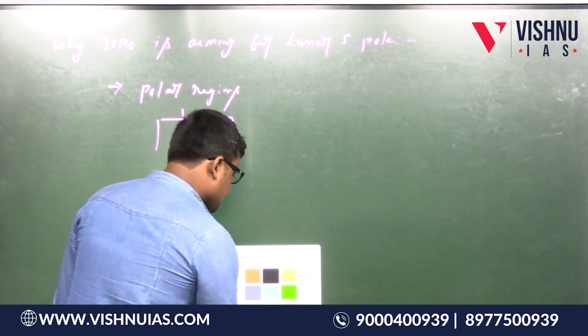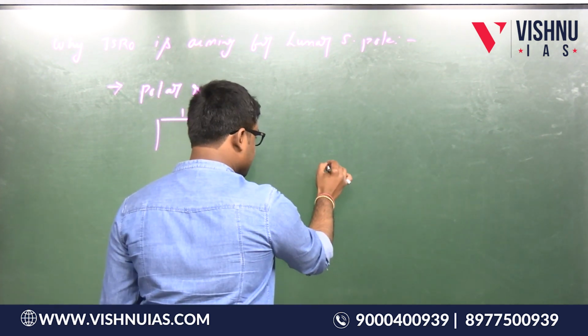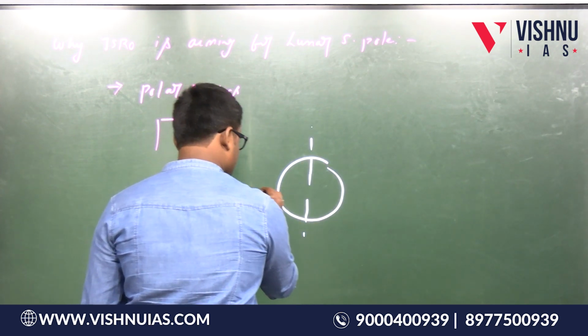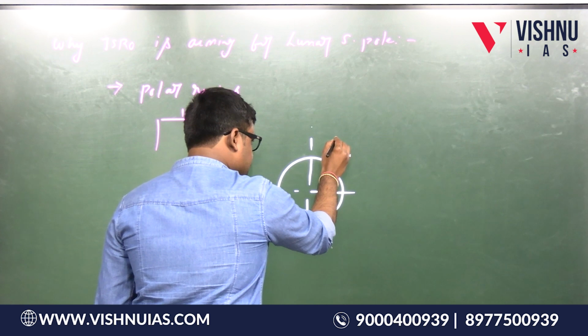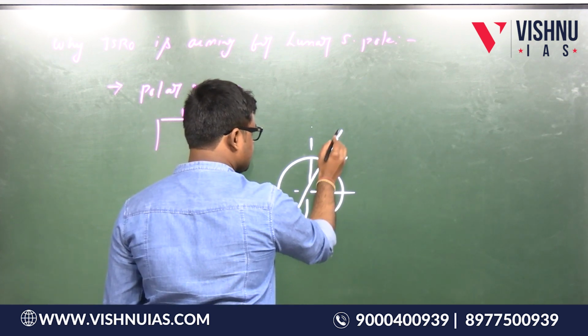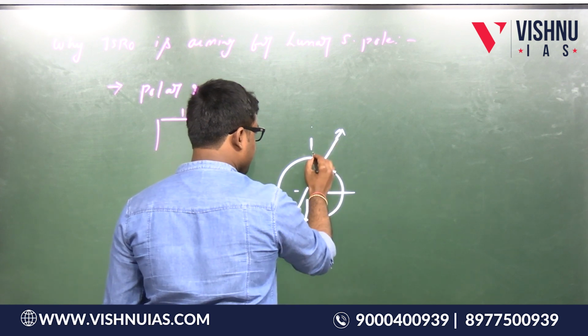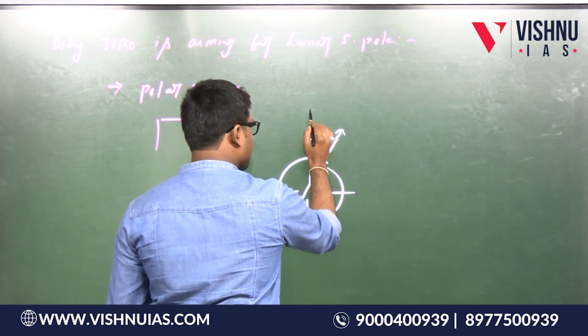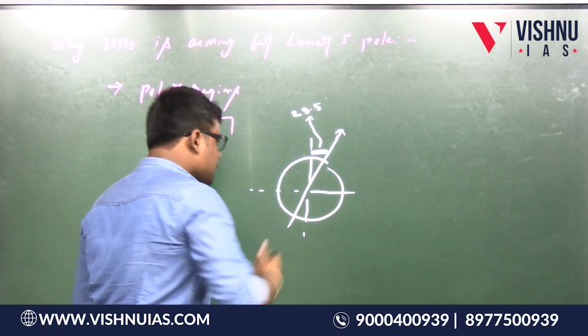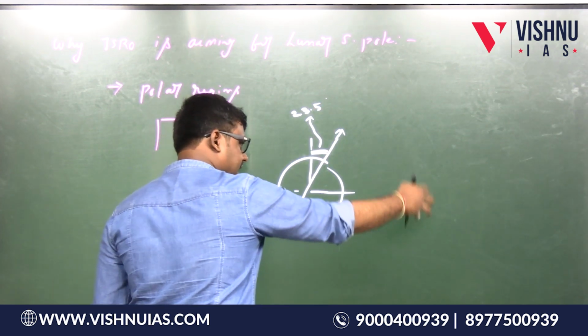Suppose this is earth, I have already told you. This is the axis of earth rotation, yes or no? Yes. So what is this angle? Yes, it is 23.5 degrees. Suppose here is the sun.